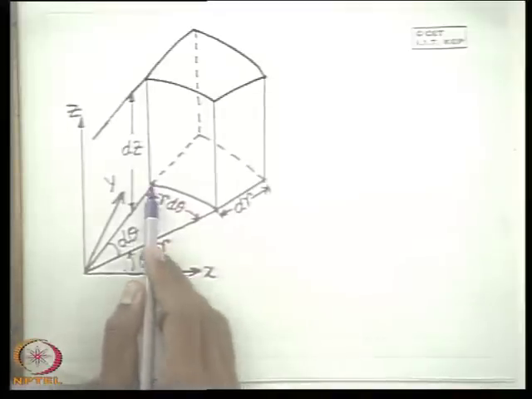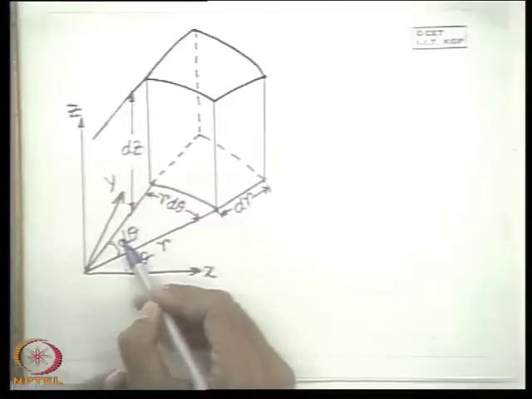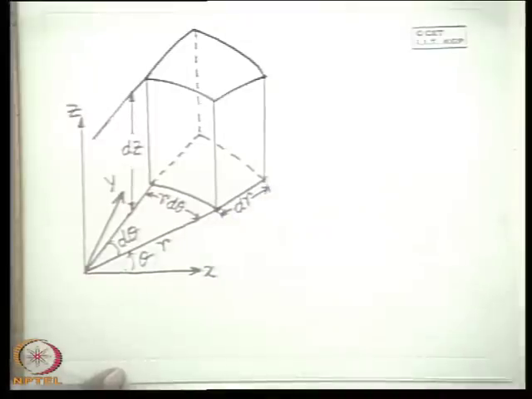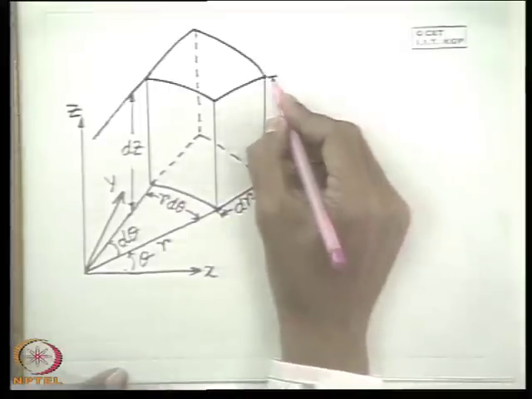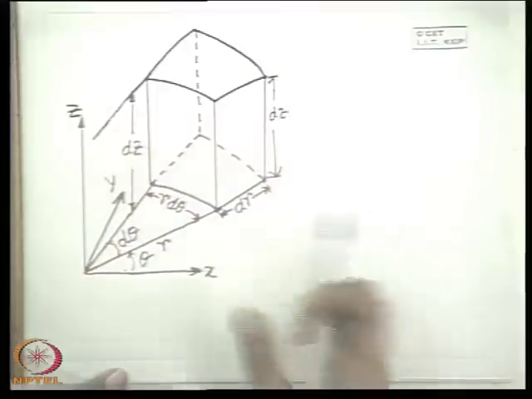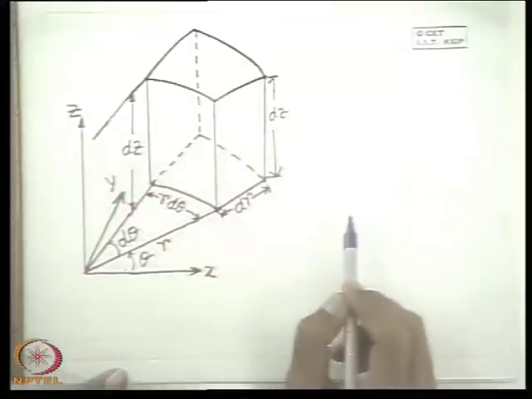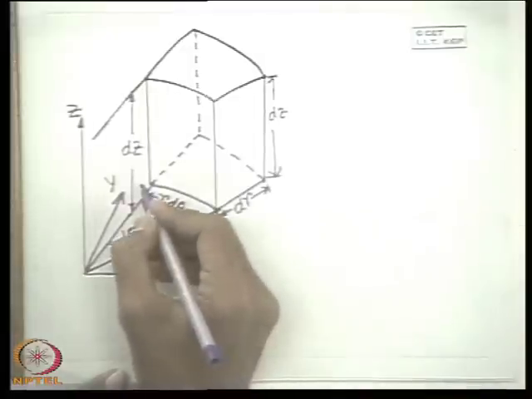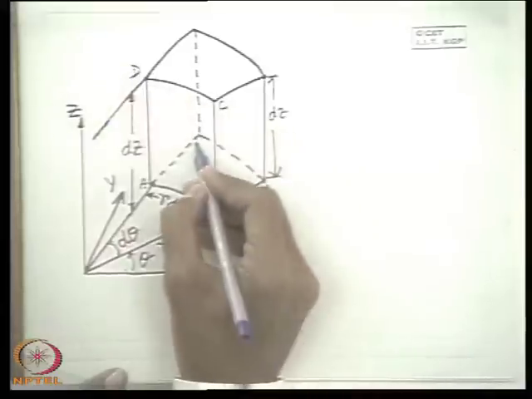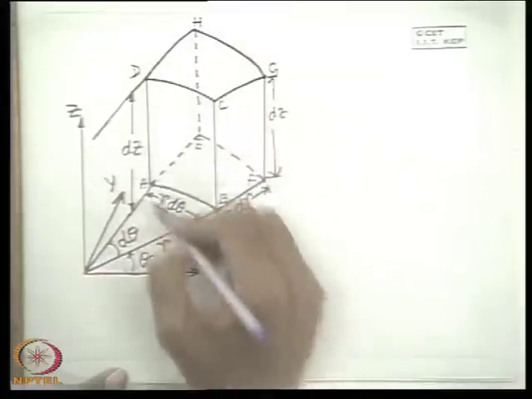So how will we choose it? This one direction will be r d theta, if this is r and this radius vector is at an angle d theta. So this angle is d theta. Another length will be dr and this will definitely be dz. That means a control volume of dimensions dr, r d theta, dz; this type of fluid element, or a slice of a fluid element, has to be considered. Now let us give some names, otherwise it is difficult: A, B, C, D and this one is E, F, G, H. Now A, B, C, D, E, F, G, H represents the control volume.